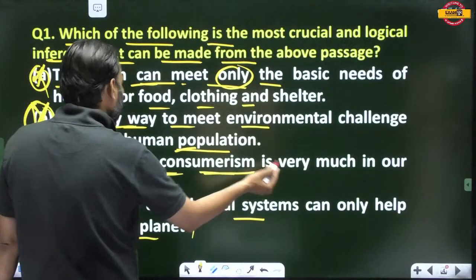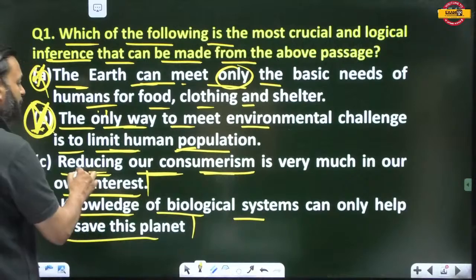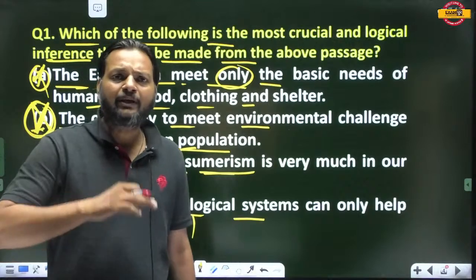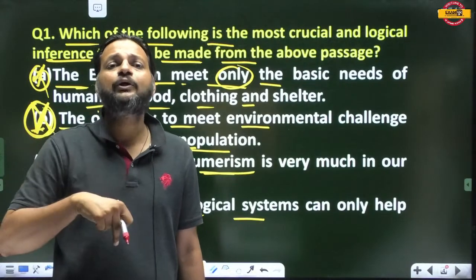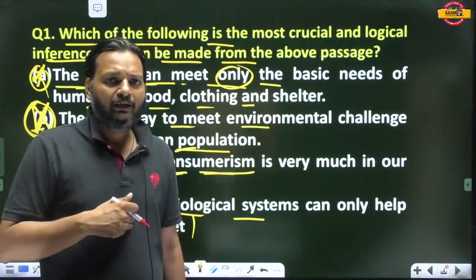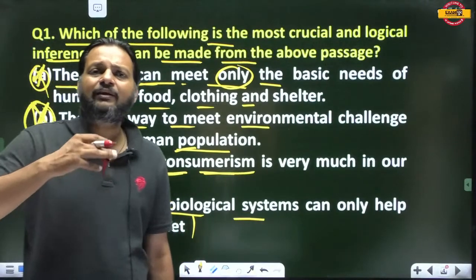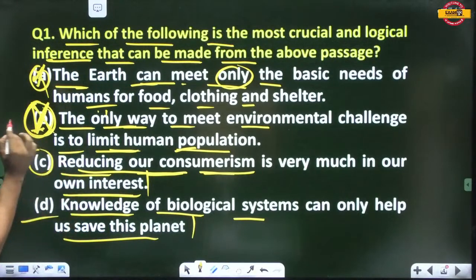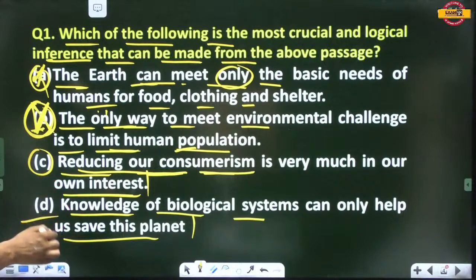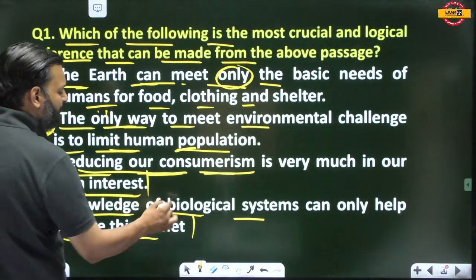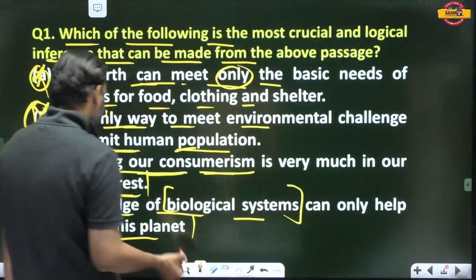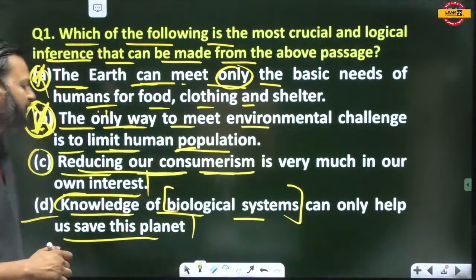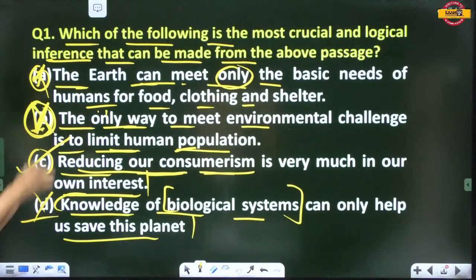C: Reducing our consumerism is very much in our own interest. Reducing our consumerism, the way we consume, the limit of our consumerism is in our own interest. Okay, if we limit our consumerism, it may last long. So C option can be the answer, but let's read D first. Knowledge of biological system can only help to save this. Nowhere in the passage has it been mentioned that knowledge of biological system can help us save the planet. But C is mentioned everywhere in the passage.